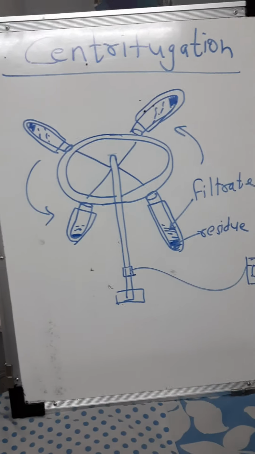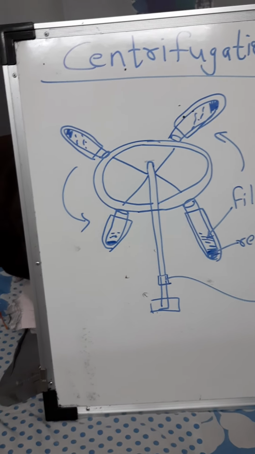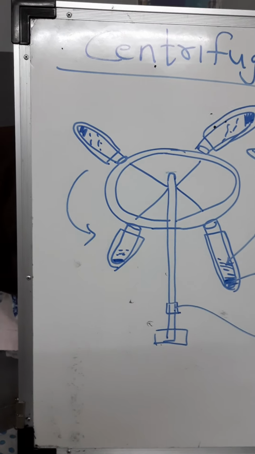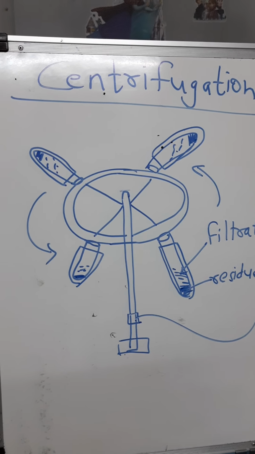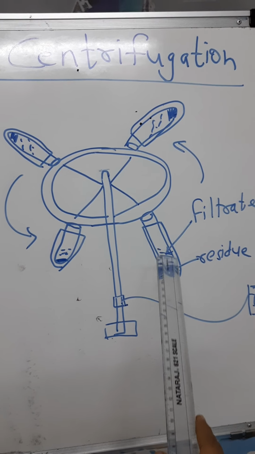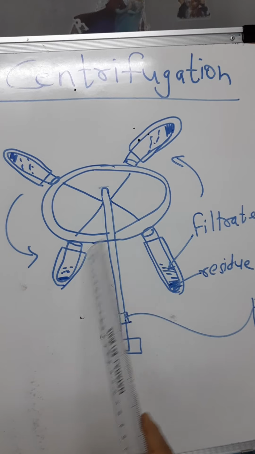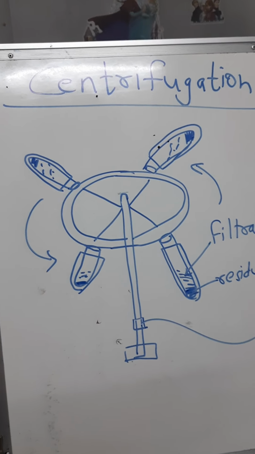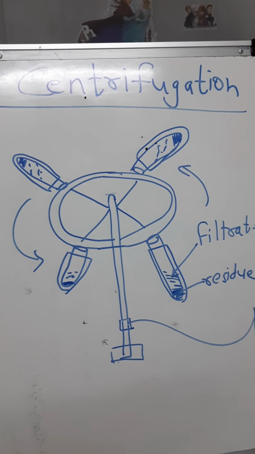Now, we know the content of milk, right? Milk is a colloidal solution, an emulsion. So I want to separate the white part from milk. What I'll do is take that milk in test tubes, and these test tubes are kept in test tube holders. This way I will take my sample, because I want to check the milk I am getting from two or three different shops.